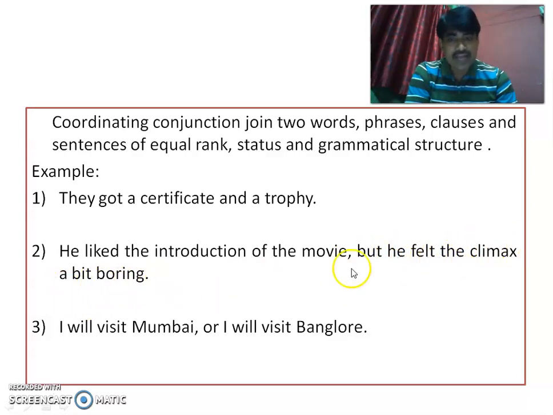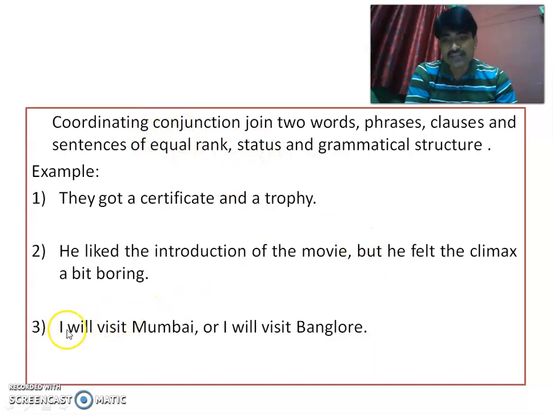He felt the climax a bit boring. This is also a simple sentence. He liked the introduction of the movie. This is also a simple sentence. Simple sentence means it has only one clause and the clause completes its own meaning. So these two simple sentences have been combined or connected by but, and that's why but becomes a coordinating conjunction.